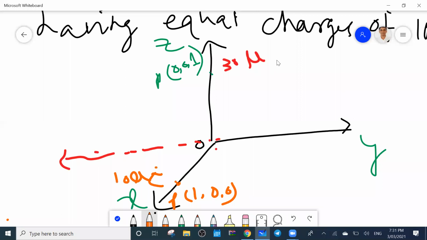Minus 1 means minus 1 on x. This is positive x, so this side will be negative x. Suppose the minus 1 point is here.